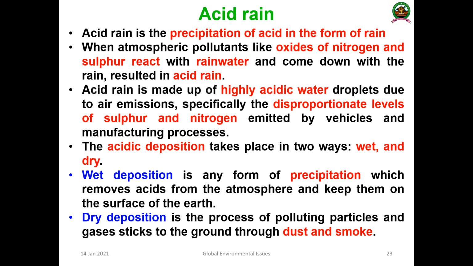When rain comes, these chemicals will be mixed with the rain and produce acid that will be emitted back. So when atmospheric pollutants like oxides of nitrogen and sulfur react with the rainwater and come down with the rain, it results in acid rain.